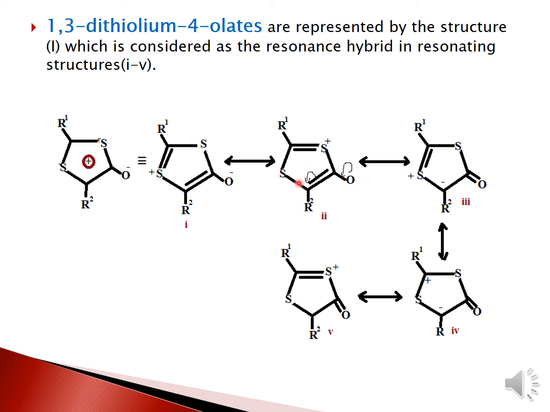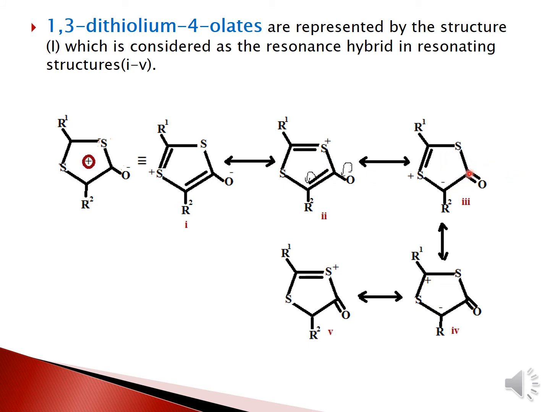This bond shifts and generates the carbanion. Meanwhile this bond goes here and neutralizes the positive charge, and it generates a positive charge over here.